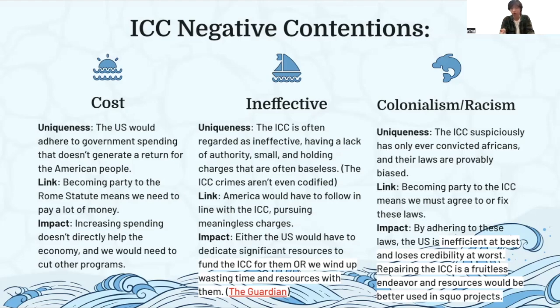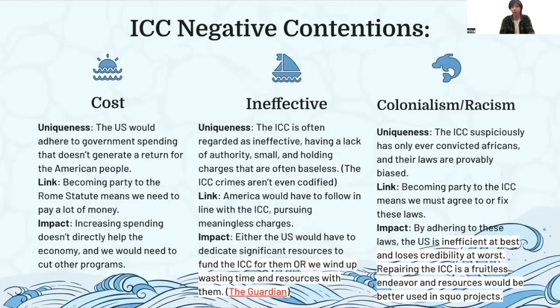And this could be a turn for hegemony, because putting money into either just falling in line with baseless pursuits or putting money into a dead program would reduce U.S. trust. And then finally is colonialism and racism. It's another issue with the ICC themselves. The ICC suspiciously has only ever convicted Africans. So this is actually true. Not only are they ineffective, the ICC has only arrested something like 22 criminals, and all of them are Africans. The laws themselves are provably biased. You can find cards regarding those.